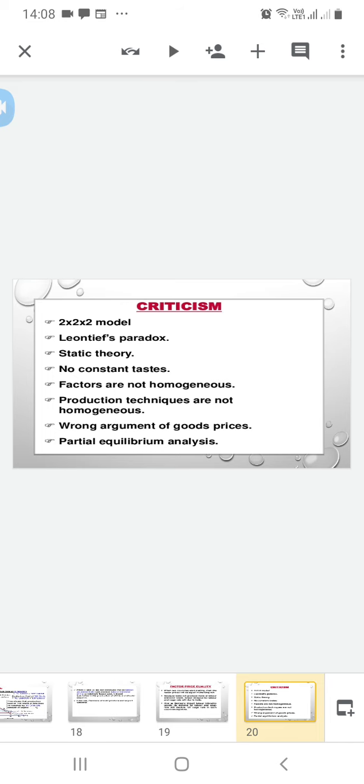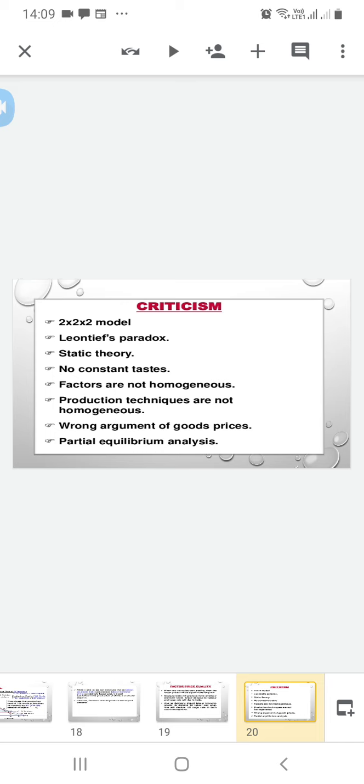Static theory. He explained here a static economy, but in the long run static is not there. No constant tests.